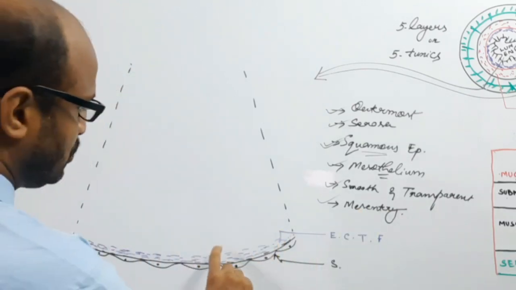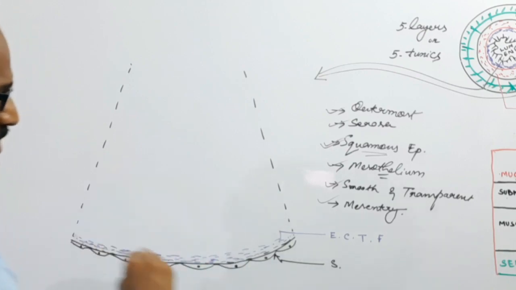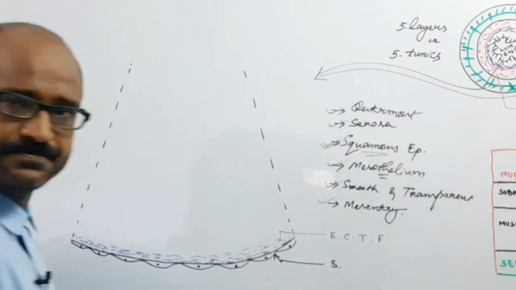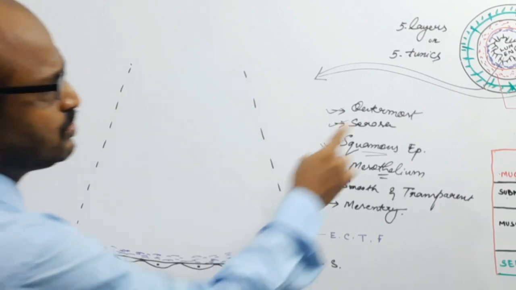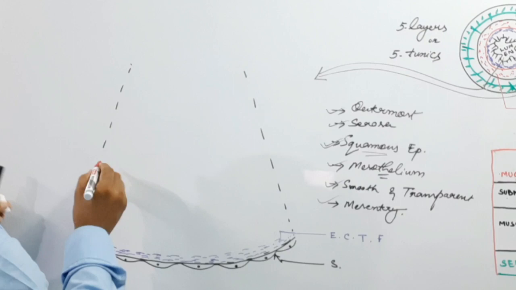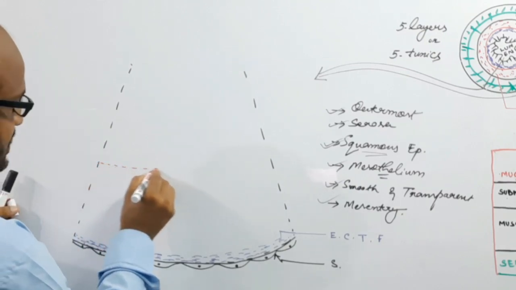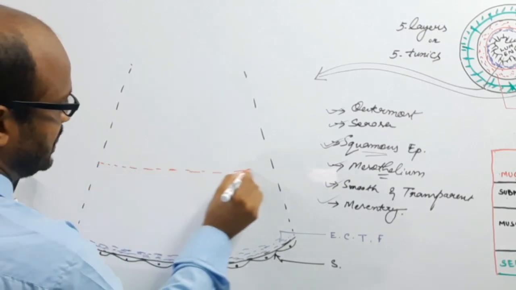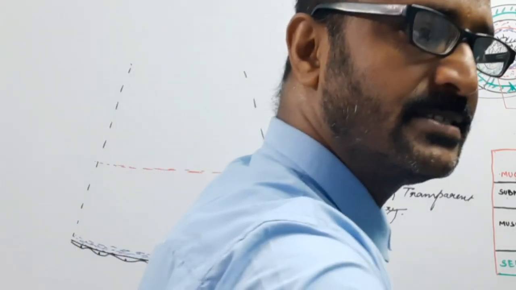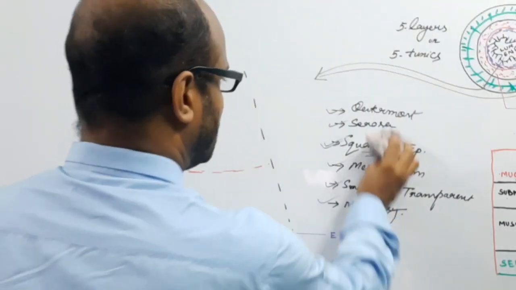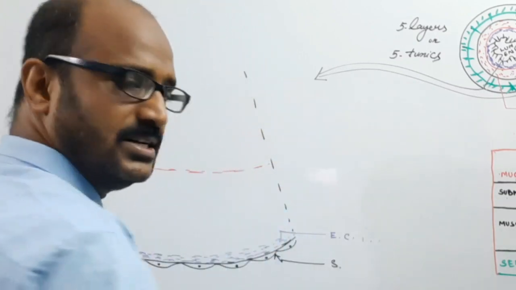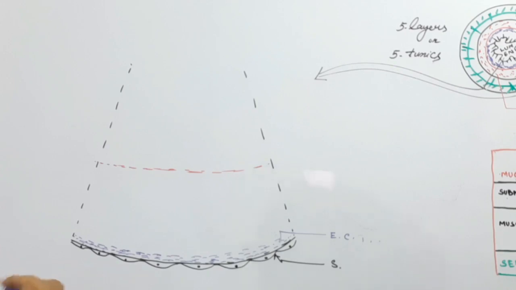Now, inner to this serosa layer, we have the muscularis layer. Suppose that this is the muscularis layer. Let me erase this portion of the serosa. In the muscularis layer, again there is a division into two parts.